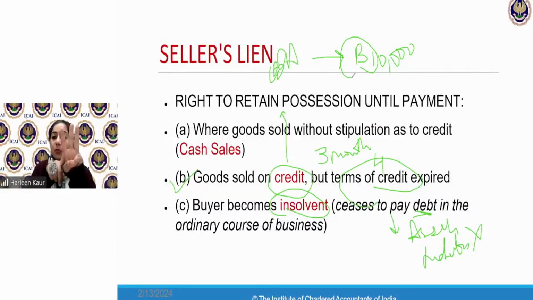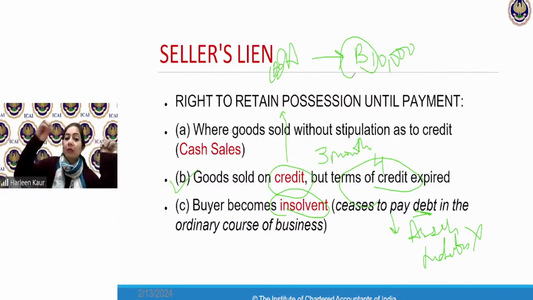So what are the 3 cases in which I can retain the goods? Number one, cash sales, and you do not pay me the full cash, I will not give you the goods. Why? 5,000 ka 4,000 wala example. Credit sales, I have given you the credit period of 3 months. 4 months have expired. You've still not made me the payment. I will not give you the goods. And third case, where the buyer has become insolvent.